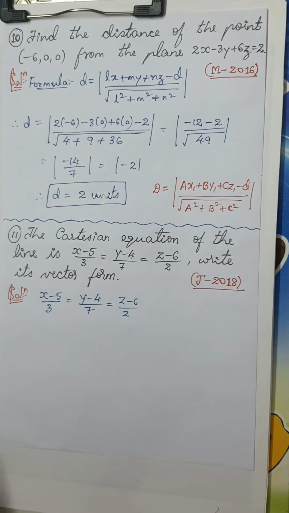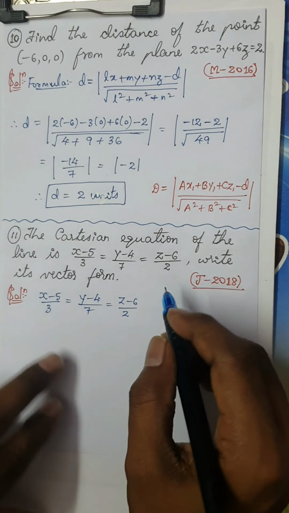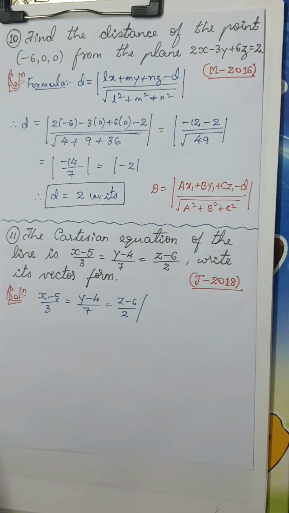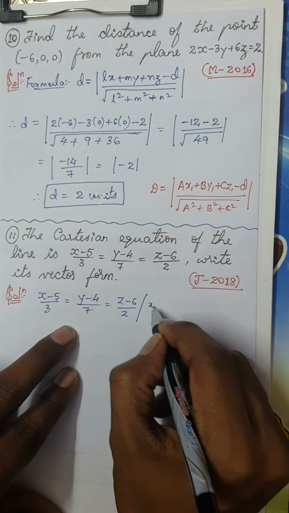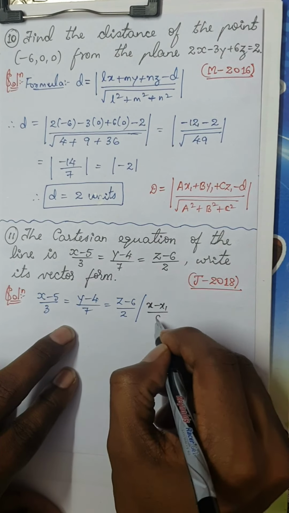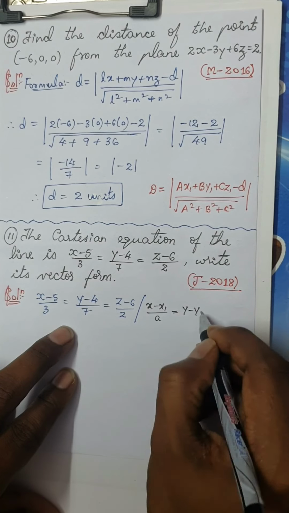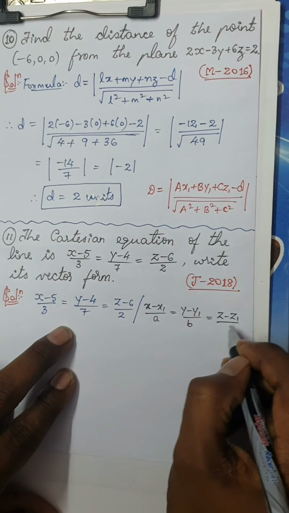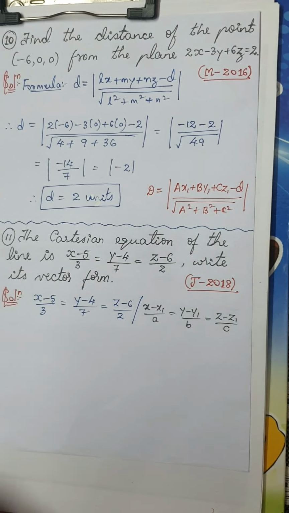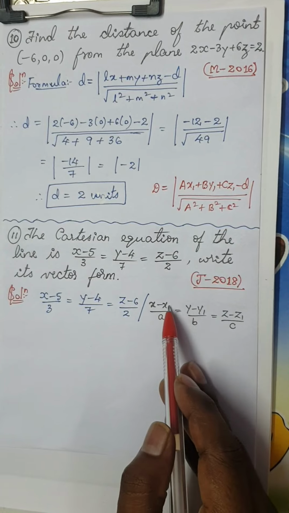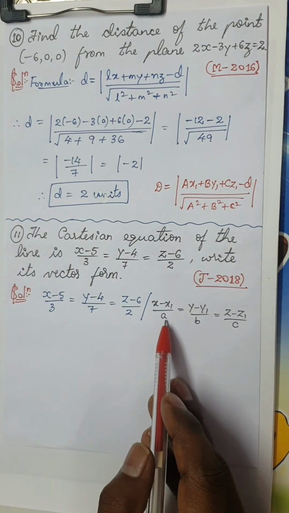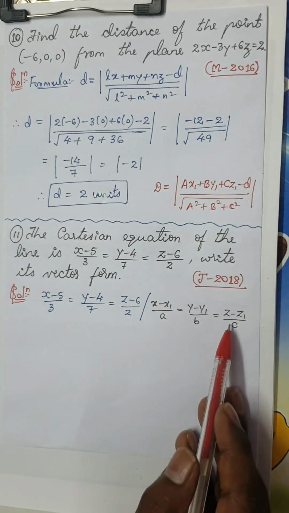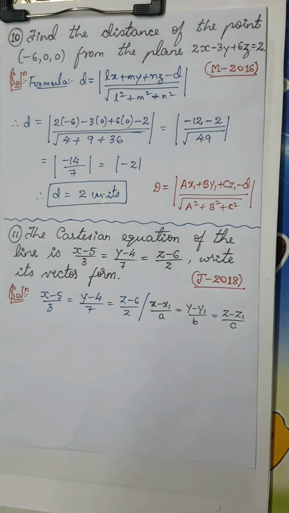you can compare this with the general equation. We all know the general equation is x minus x1 by a equals y minus y1 by b equals z minus z1 by c. This is the equation of the line passing through the point (x1, y1, z1) and parallel to the vector ai plus bj plus ck.